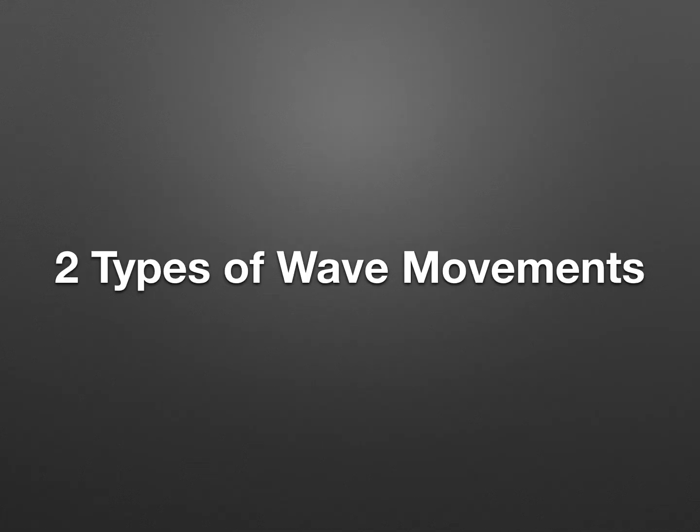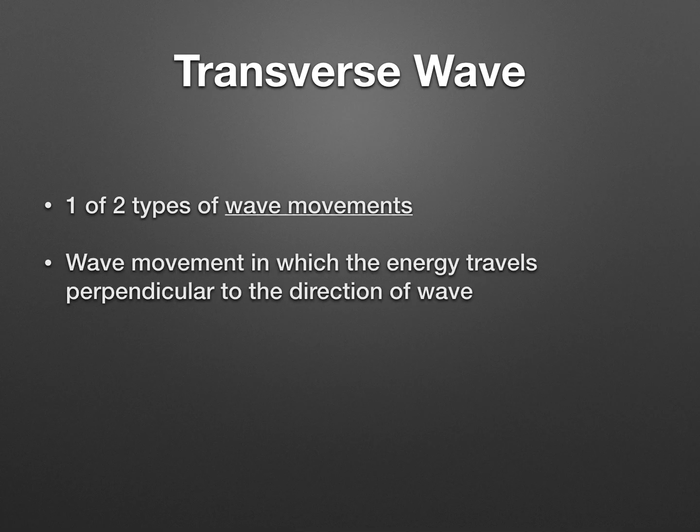Like I said, there's 2 types of waves, but there's also 2 types of wave movements. People often misinterpret between the two. So the movement is just how the wave looks or how it acts. So the first one will be a transverse wave. This is one of the 2 types of wave movements. This wave movement, the energy travels perpendicular to the direction of the wave.